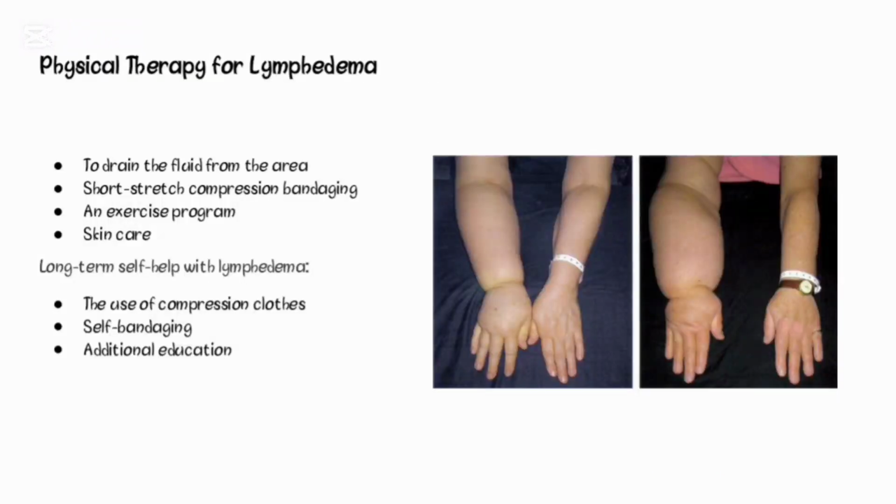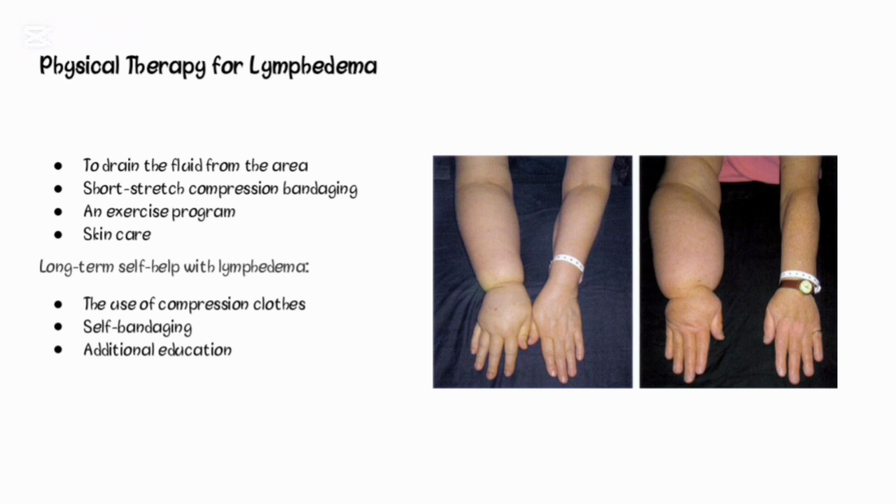Since lymphedema is a major complaint, let's discuss it in a bit more detail. First of all, lymphedema is a swelling in the arm or chest area due to lymph node removal. So here we can include treatments to drain the fluid from the area. We can use short stretch compression bandaging, an exercise program, and skin care in which the patients are asked to avoid any trauma or injury to reduce the chances of infection.